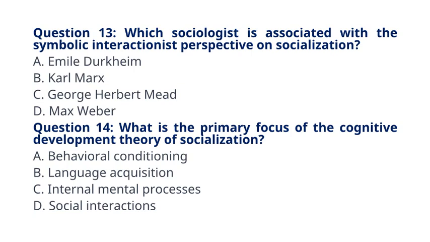Question 14. What is the primary focus of the cognitive development theory of socialization? A. Behavioral conditioning. B. Language acquisition. C. Internal mental processes. D. Social interactions. The correct answer to question 14 is option C. Internal mental processes. Explanation: cognitive development theories, like those by Jean Piaget, emphasize internal mental processes such as thinking, memory, and problem solving in the socialization process.